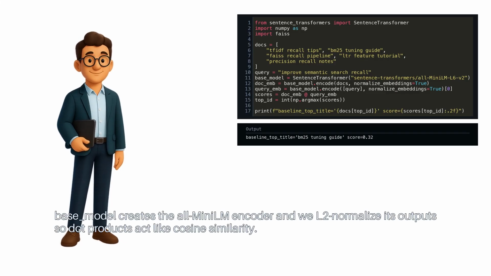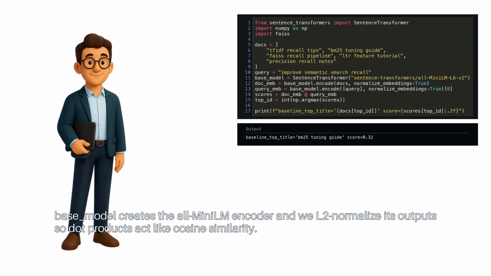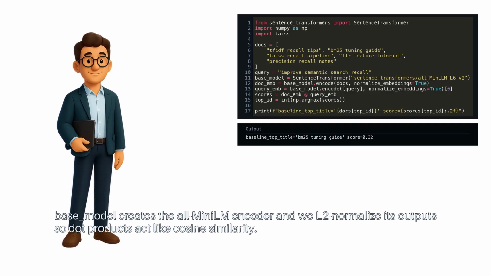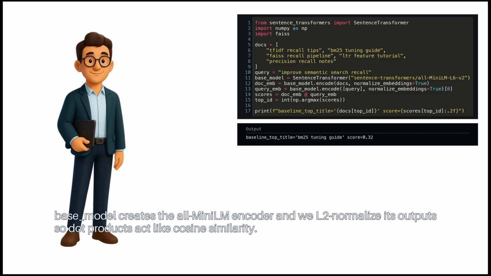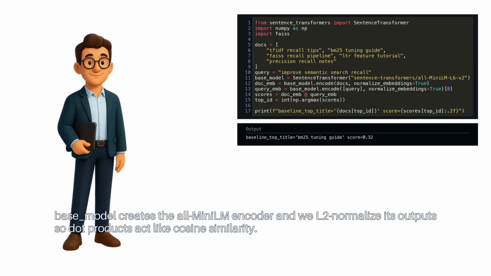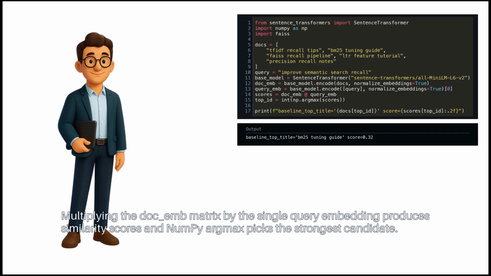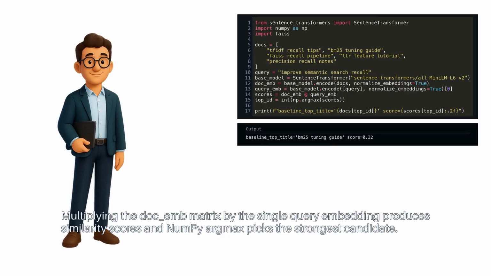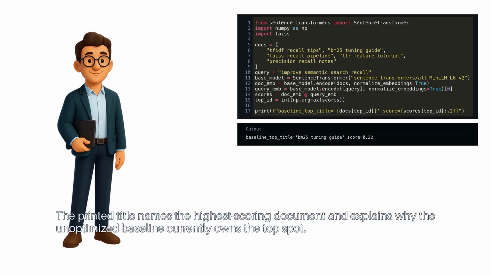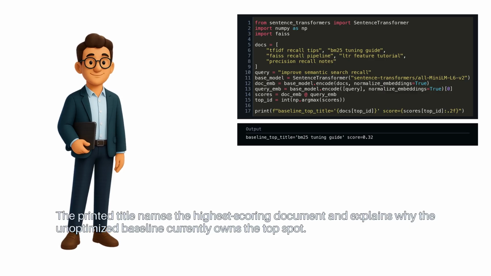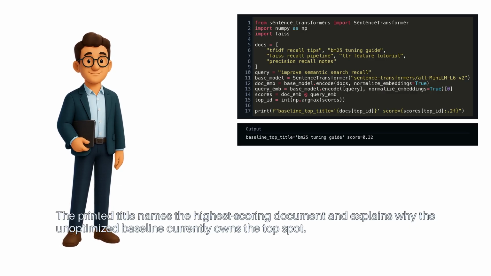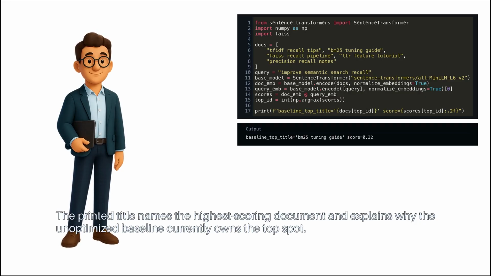Base model creates the all-MiniLM encoder, and we L2 normalize its outputs, so dot products act like cosine similarity. Multiplying the doc-emb matrix by the single query embedding produces similarity scores, and NumPy argmax picks the strongest candidate. The printed title names the highest scoring document and explains why the unoptimized baseline currently owns the top spot.